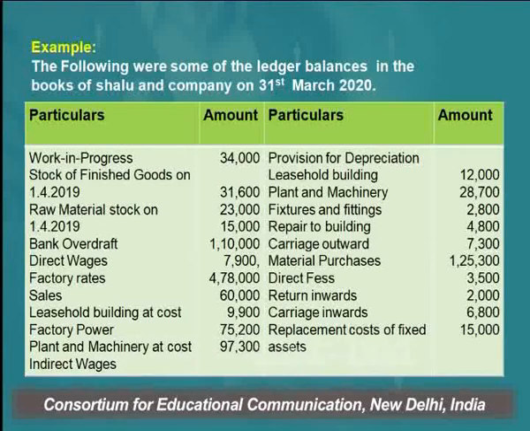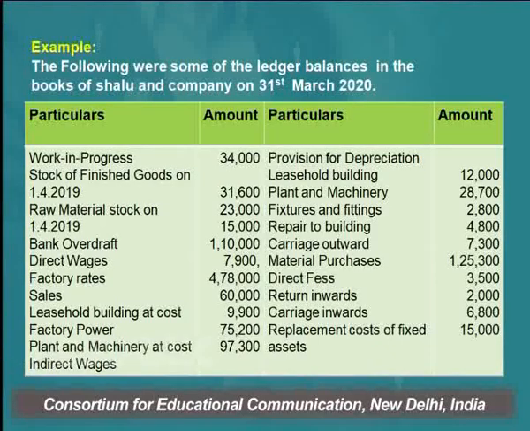The last item is indirect wages, which is 97,300. All types of direct expenses and indirect expenses which are related with the factory, which are related with the manufacturing of goods, are to be shown in the manufacturing account only.